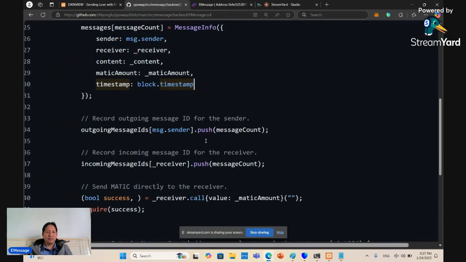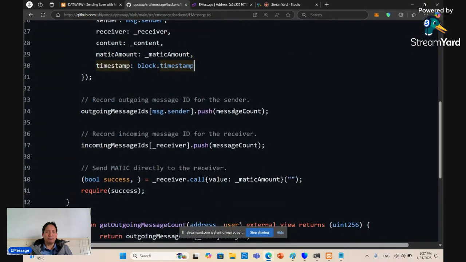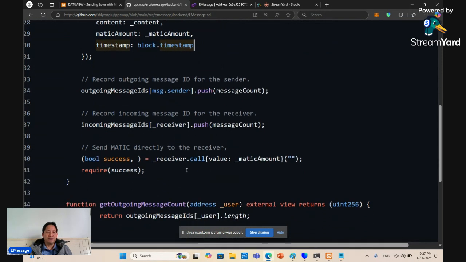And then we are going to push the message ID in both mappings, in terms of sender and in terms of receiver. And then we are going to send the gift of the Matic to the receiver directly by the low-level call. The low-level call will fail silently if you don't check the return value, so we have to check the return value to make sure it's not false.